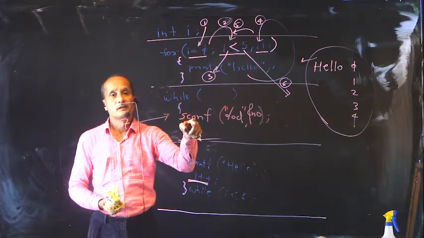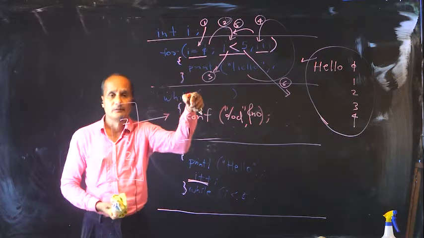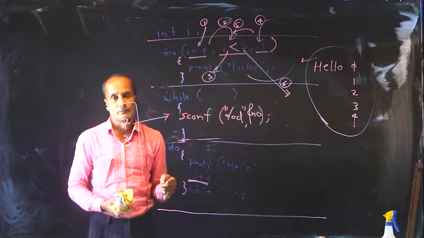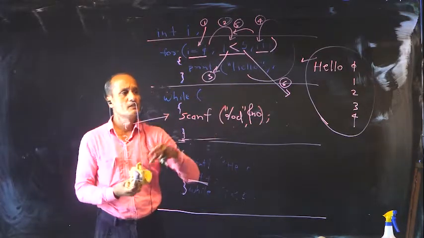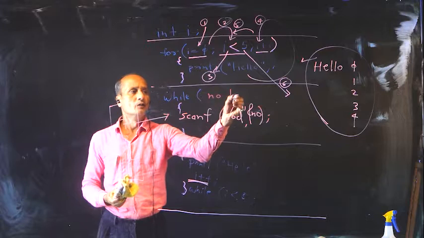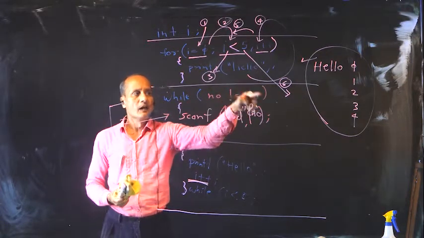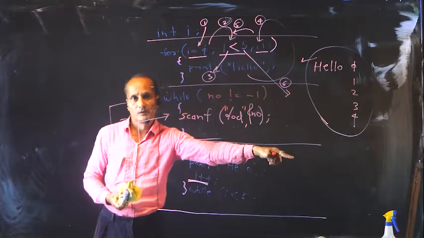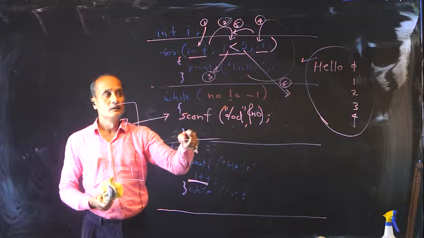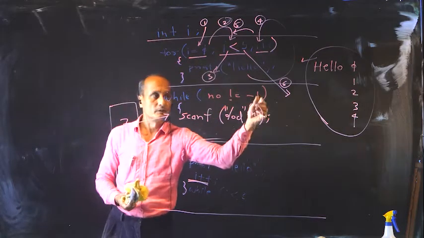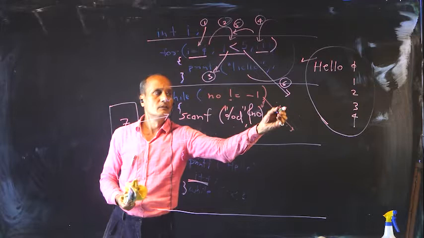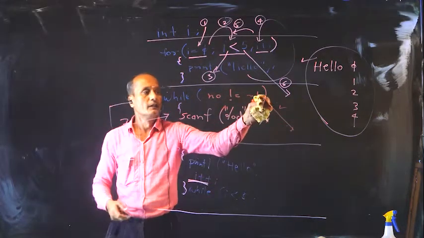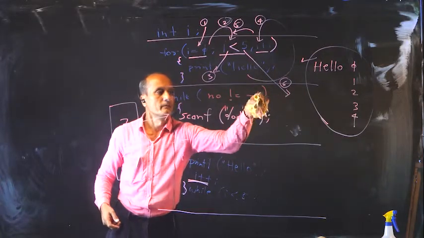Whatever number is taken as input, the same has to be checked. If it is not -1, then I am supposed to continue. So my condition check here is: while number is not equal to -1, I go on. Take the number, check -1, get out of it if it is -1. If not -1, get in. That's the condition. Depending upon whether the number is -1 or not, this logic is working.